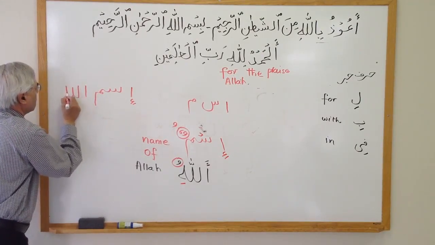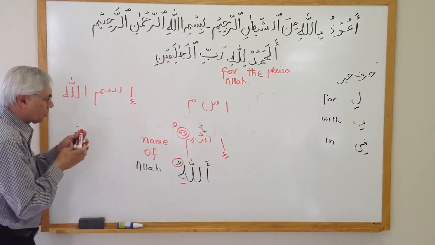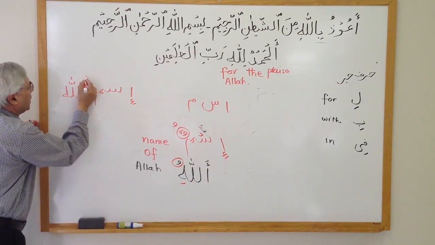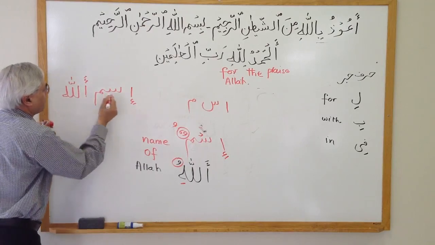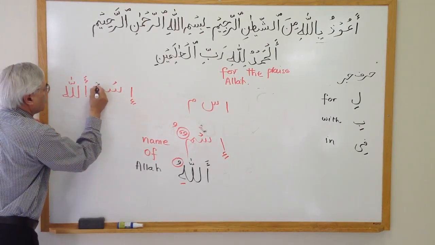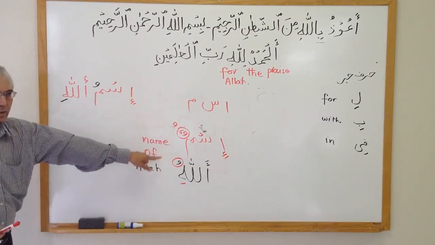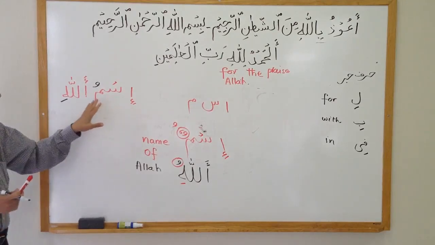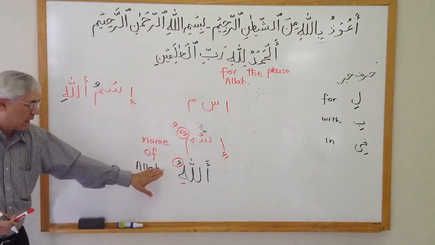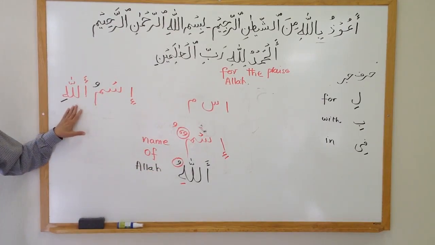Separately, they are still Ismu and Allahi. This changes into one dhamma and this changes into a kasra by this rule. So now it is ismu instead of ismun, and instead of Allahu, it is Allahi.